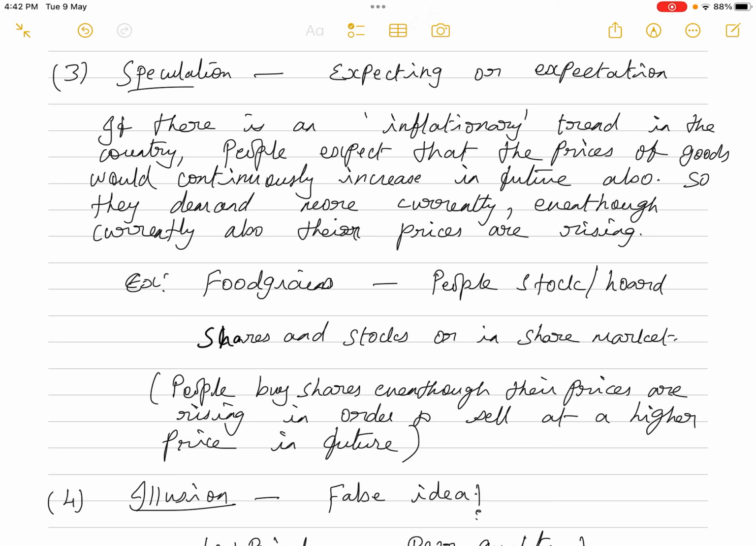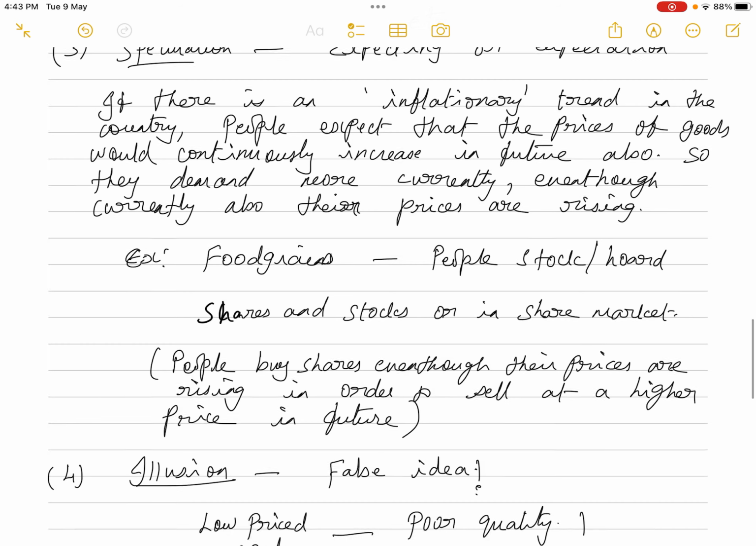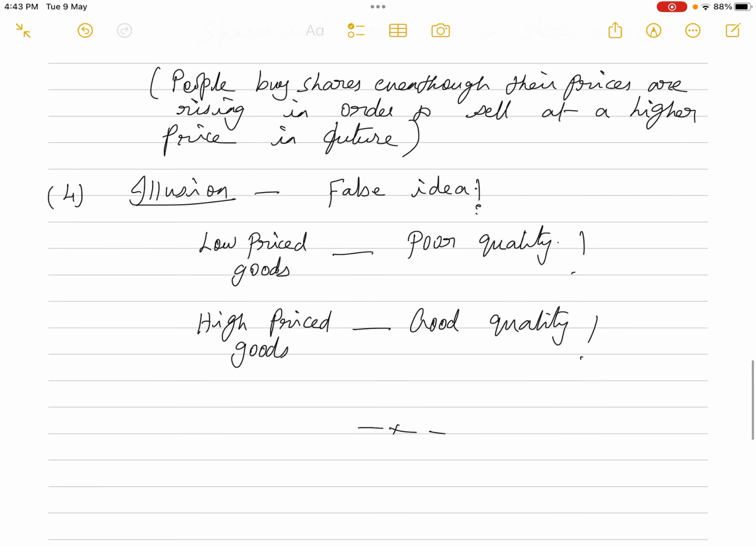They are expecting that in future the share prices or stock prices will increase, so they want to benefit out of it. So even though the share prices or stock prices are increasing, they are purchasing those shares and stocks. Maybe the reason is they want to benefit at a later date, because in future it will still increase further and they will make profit. But as of now, when the prices are increasing, the demand for shares and stocks is also increasing. So this is another exception to the law of demand.